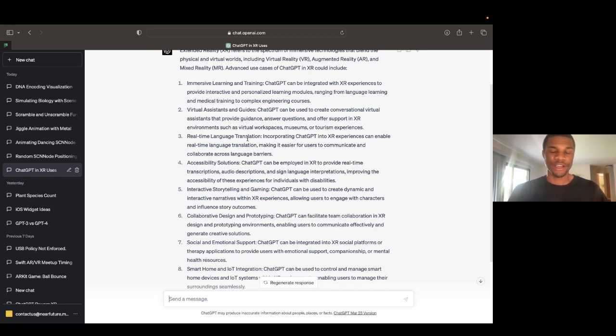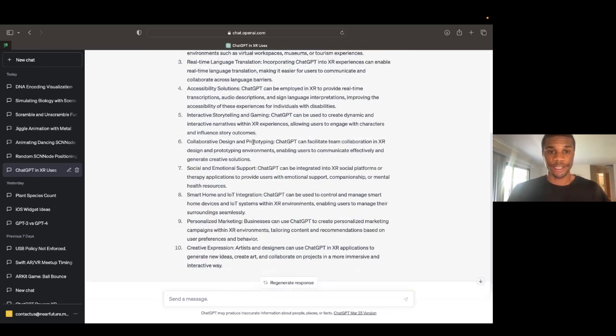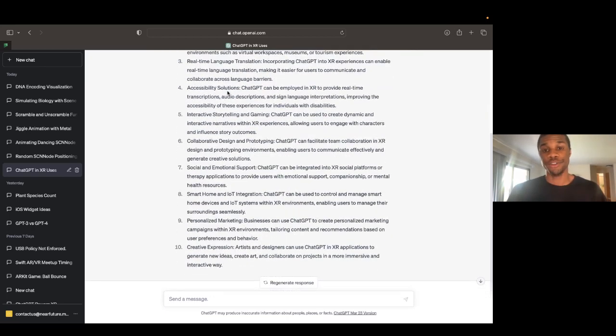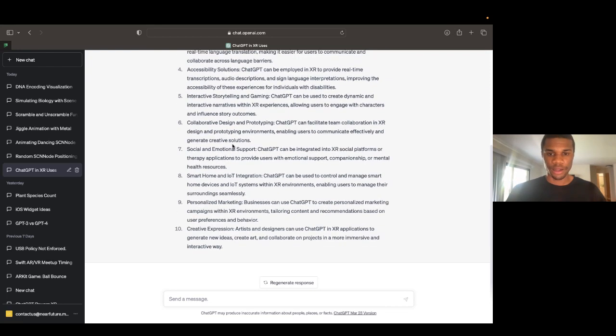Real-time language translation. I'd be careful with this one, but yeah, you could technically use it for translations. Accessibility solutions. This is another great one that I didn't think about, but you could definitely use ChatGPT in XR to provide real-time transcriptions, descriptions, sign language interpretations, all sorts of things. Interactive gaming, we talked about. Social emotional support, that's great.